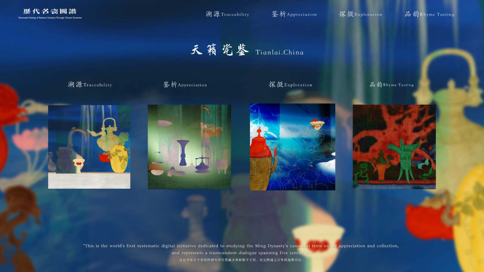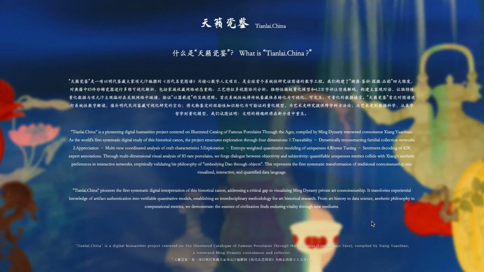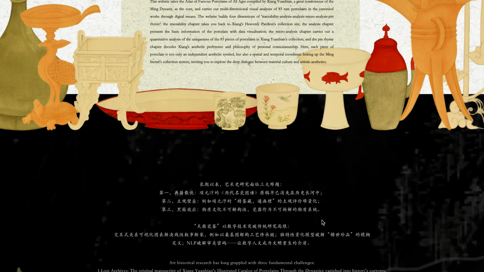First, navigate to the first section of the website. What is Tianlai.China? Tianlai.China is a digital humanities project centered on the illustrated catalog of famous porcelains through the dynasties, Lidai Minkitus, compiled by Xiang Yuanbian, a renowned Ming Dynasty connoisseur and collector. We conduct multi-dimensional visual analysis of 83 rare porcelains documented in the canon, systematically transforming the traditional authentication system into visualizable, interactive, and quantifiable data language for the first time.